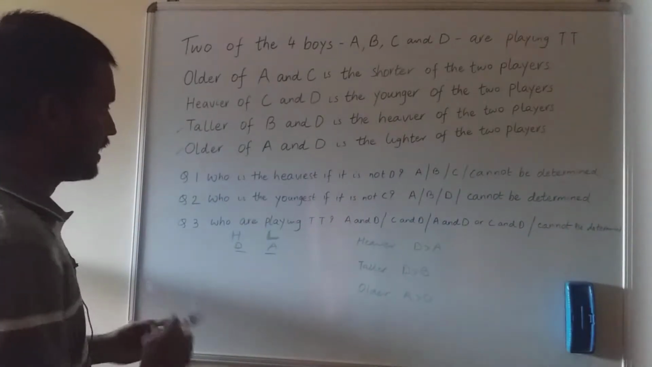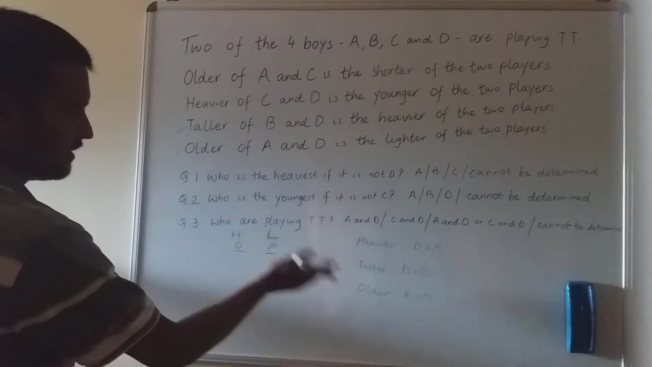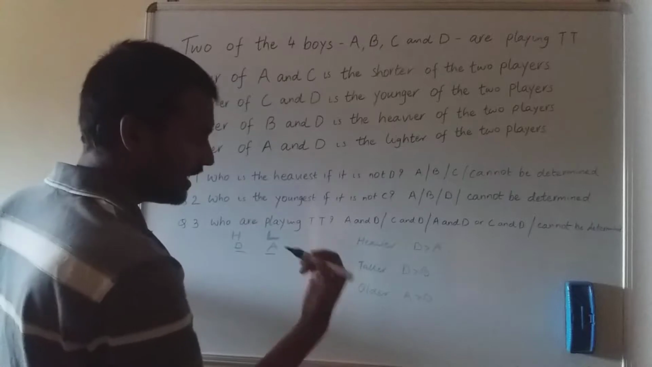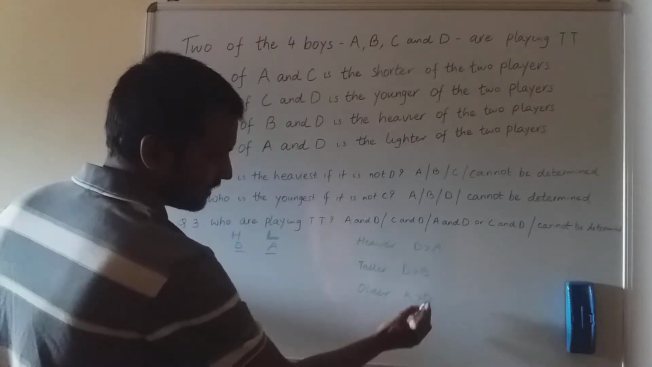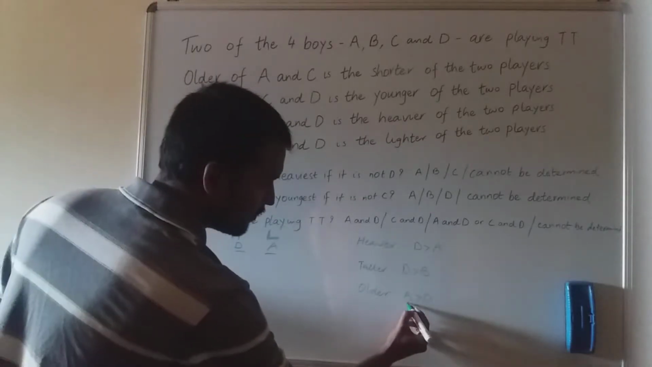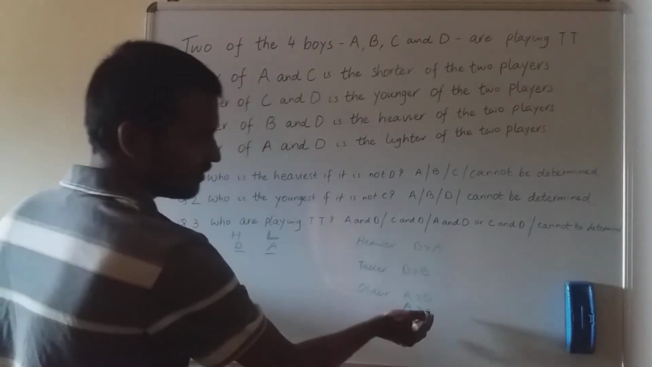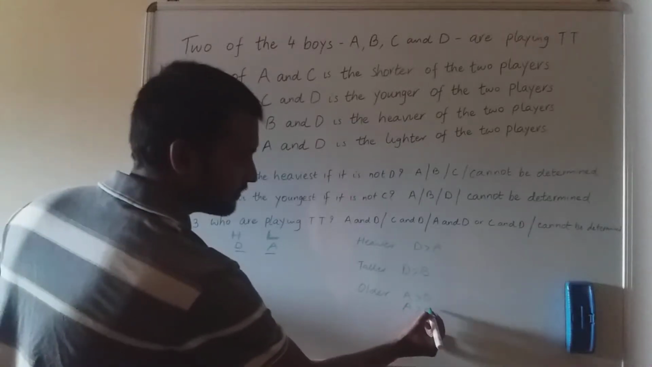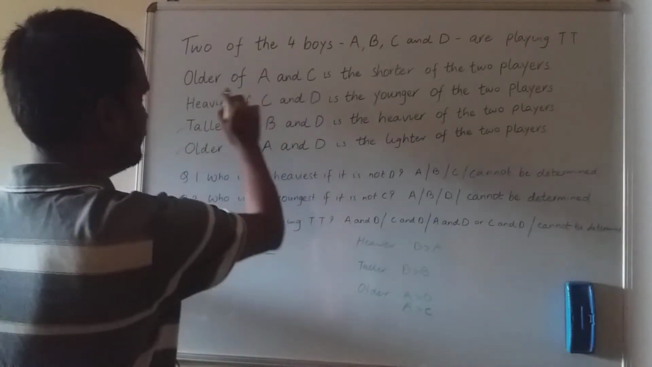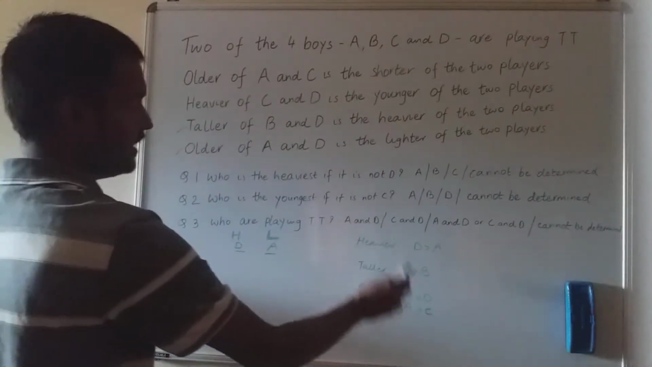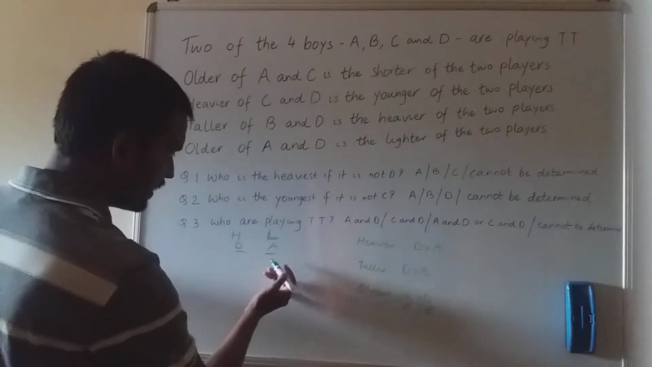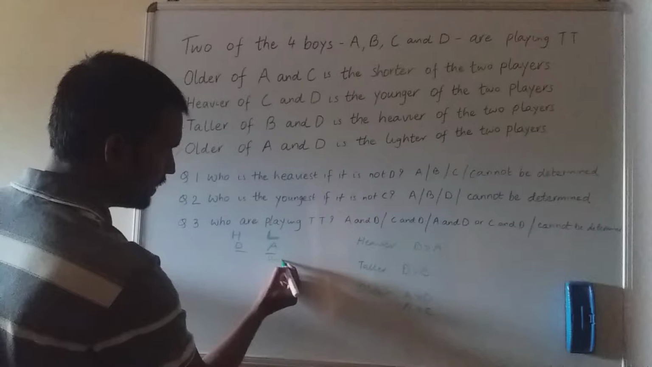So here, as per this assumption, this statement will be older of A and C. So A will be older than C. Now I can't put C somewhere over here or like this. So what I will do is, because I don't know the comparison between D and C, I only know A is older than D and A is older than C. So if A is older than C, then he is shorter of the two players. So A is also shorter of the two players.